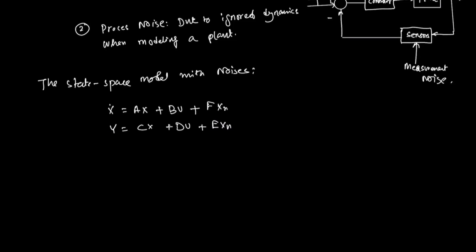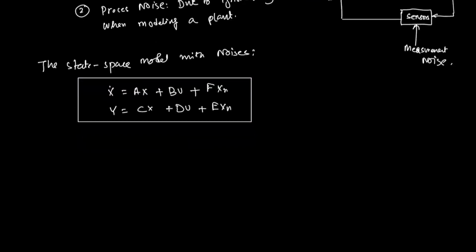As we have done before, we are taking the most critical case. Here we are including the Du part in the output equation, and also the noise terms, to see how they affect the overall dynamics of the system. We are considering everything. This is the state space model of the system, and let us define this as equation number 1.